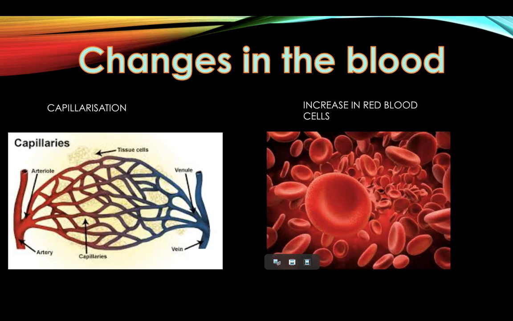Another change within the blood is in the blood's plasma. Although there is an increase in the amount of red blood cells in the blood, training also causes an increase in the blood's plasma. This means that the blood hematocrit, which is the ratio of red blood cell volume to the total blood volume, is reduced. This lowers the viscosity of the blood and enables the blood to flow through the vessels more easily. This also increases the amount of blood and oxygen transported to the muscles, so performance has increased as the muscles are receiving more oxygen.